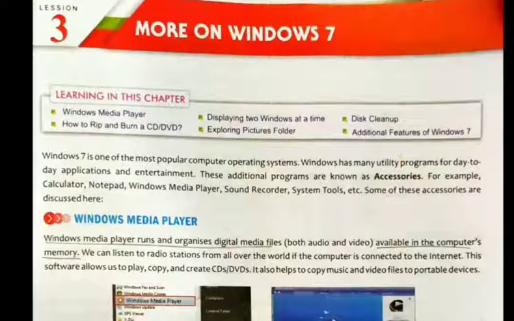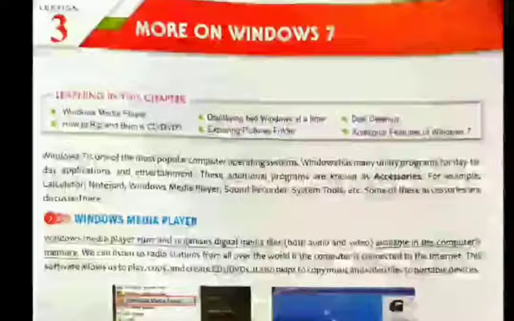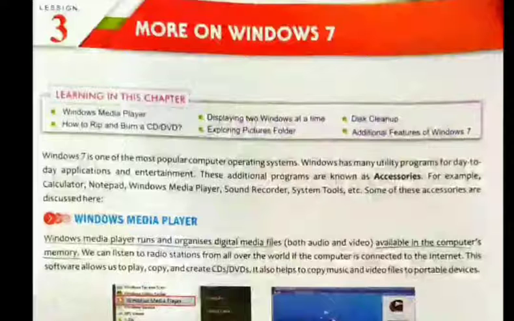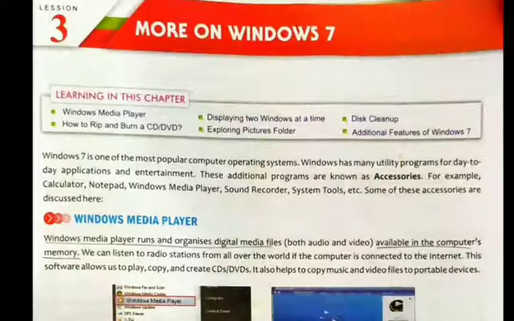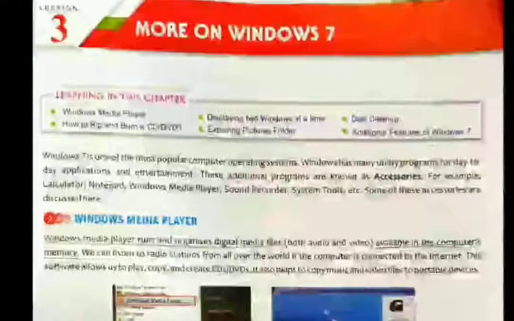As we all are familiar with the Windows Media software, this software is used to run or play audio or video files in our computer, as well as files from the internet too. That means with this software we can not only play a music file or a video file that is saved in our computer, but we can also listen to music or watch videos that are not saved in our computer by using the internet or by using any pen drive on which songs are saved. We can also listen to worldwide radio stations by using the internet on this software.